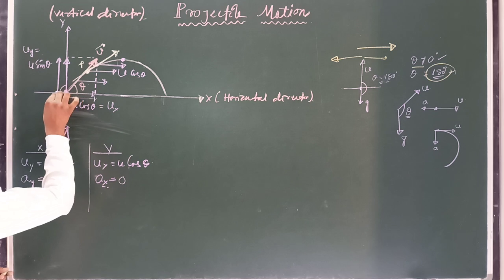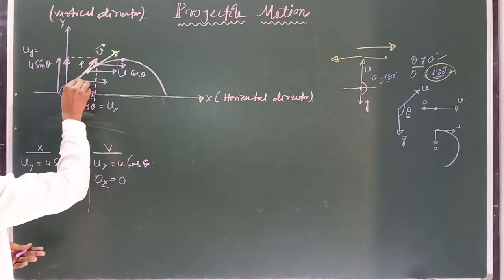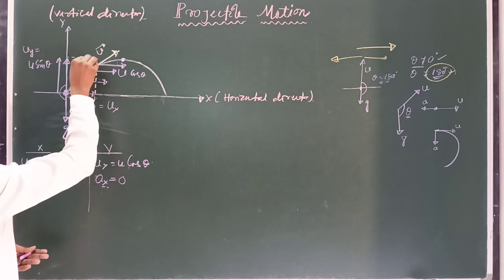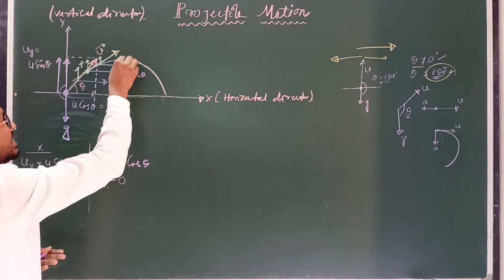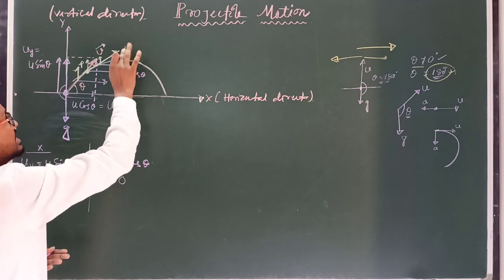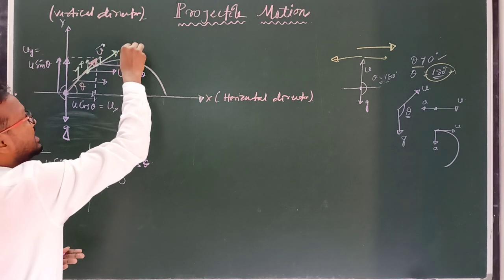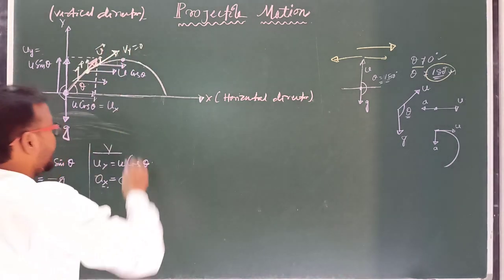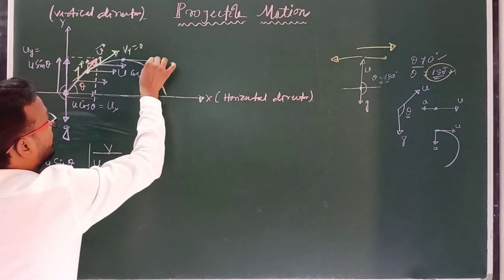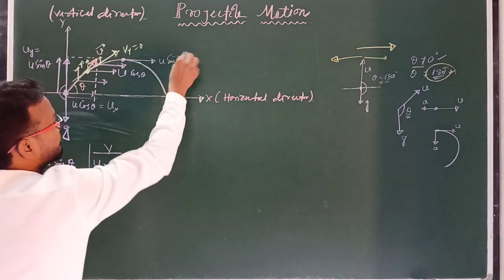So here the initial velocity is u sin theta, and it decreases again and again, and at the topmost point the velocity along the y-axis, you can write Vy equal to 0. But along the horizontal direction it is also u sin theta.